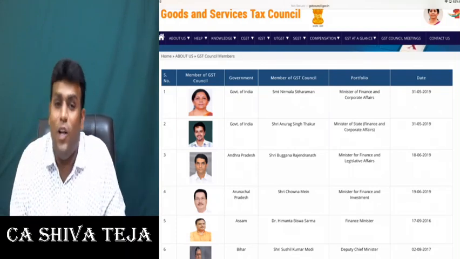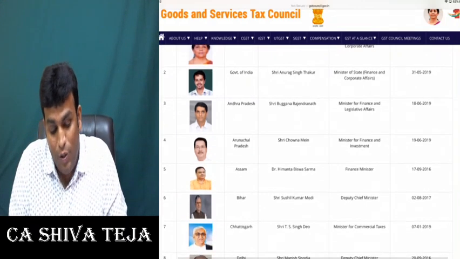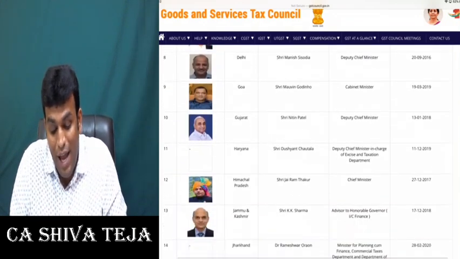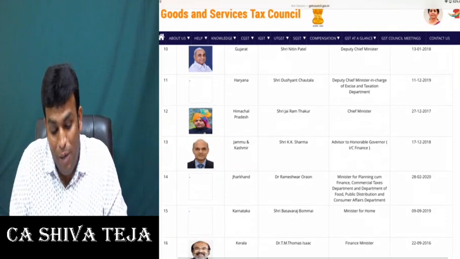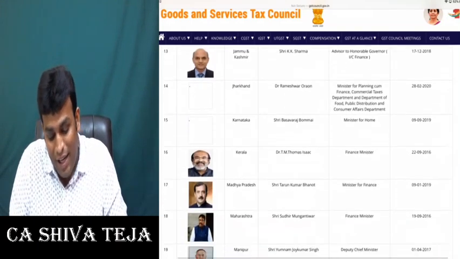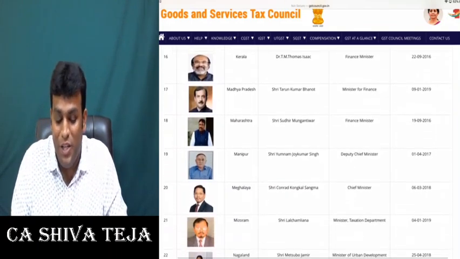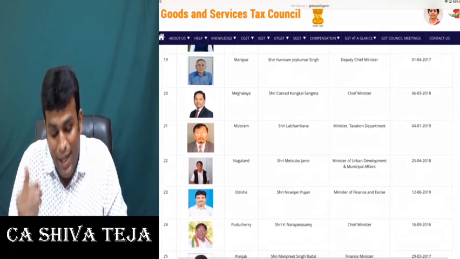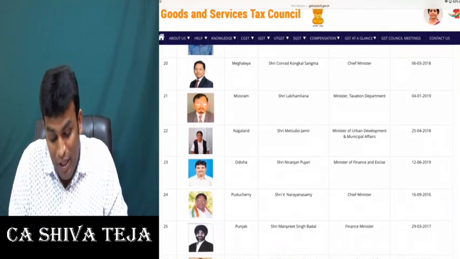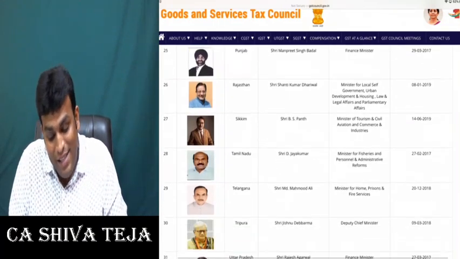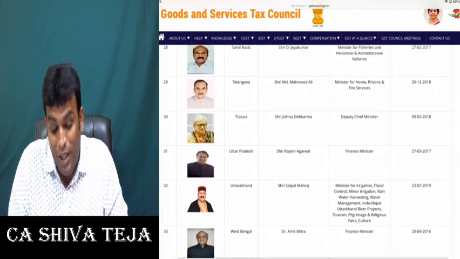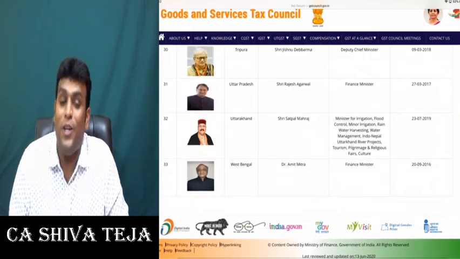After that, you will find all the states: Andhra Pradesh, Arunachal Pradesh, Assam, Bihar, Chhattisgarh, Delhi, Gujarat, Haryana, Himachal Pradesh, Jammu and Kashmir, Jharkhand, Karnataka, Kerala, Madhya Pradesh, Maharashtra, Manipur, Meghalaya, Mizoram, Nagaland, Orissa, Puducherry, Punjab, Rajasthan, Sikkim, Tamil Nadu, Telangana, Tripura, Uttar Pradesh, Uttarakhand, West Bengal.